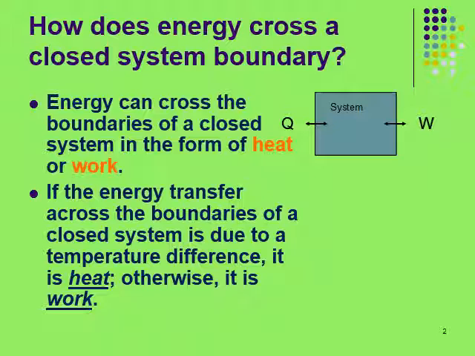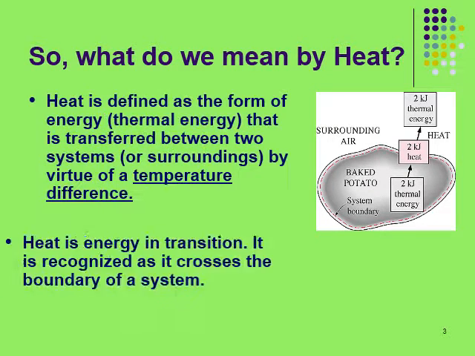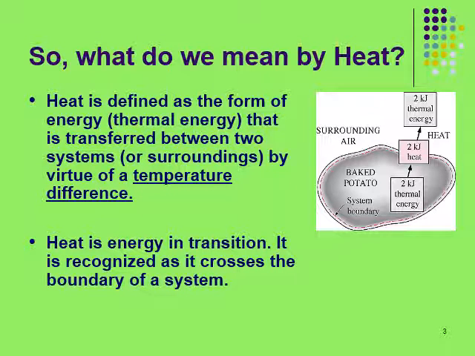So, if the energy transfer across the boundaries of a closed system is due to temperature difference, it will be termed heat. Otherwise, it will be work. So, what do we mean by heat? Heat is defined as the form of energy that is transferred between two systems, or a system and its surroundings, by virtue of temperature difference.